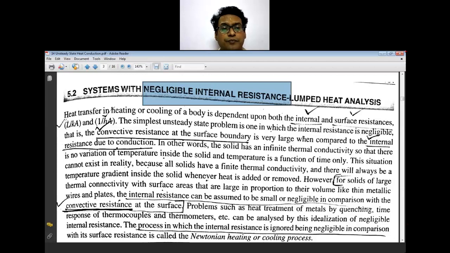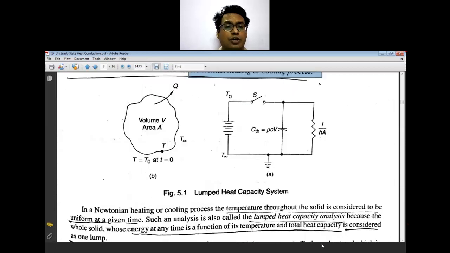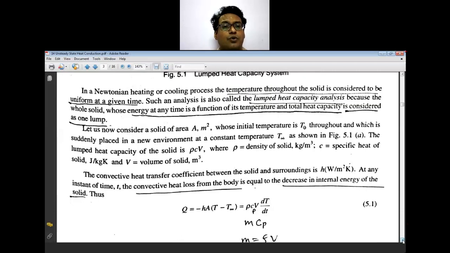However, solids of larger thermal conductivities with surface areas that are large in proportion to their volume, like thin metal wires and plates. So the convective resistance is dominating, and the process in which the internal resistance is ignored, being negligible in comparison with its surface resistance, is called Newtonian heating or cooling.